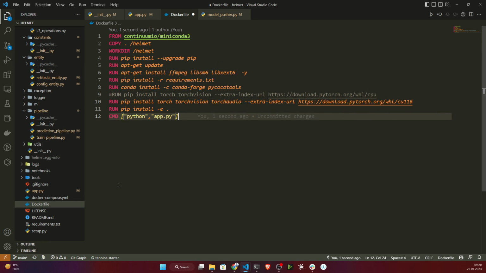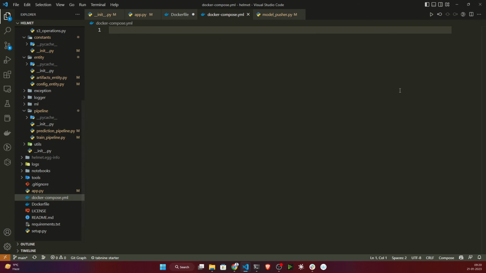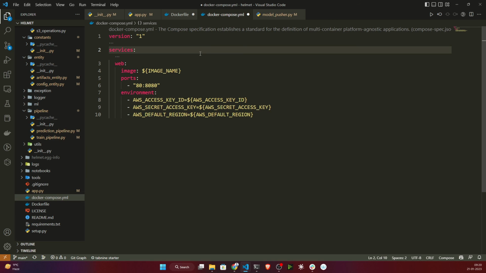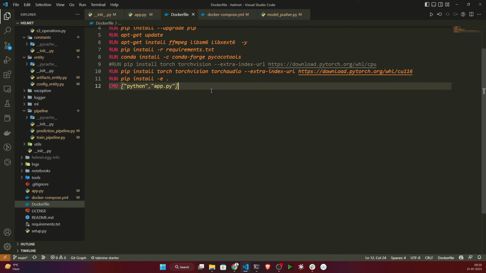Once it is done, you also need to write your docker compose file. This is what I also prepared. So this is the docker compose. You just need these two files, and everything is fine.